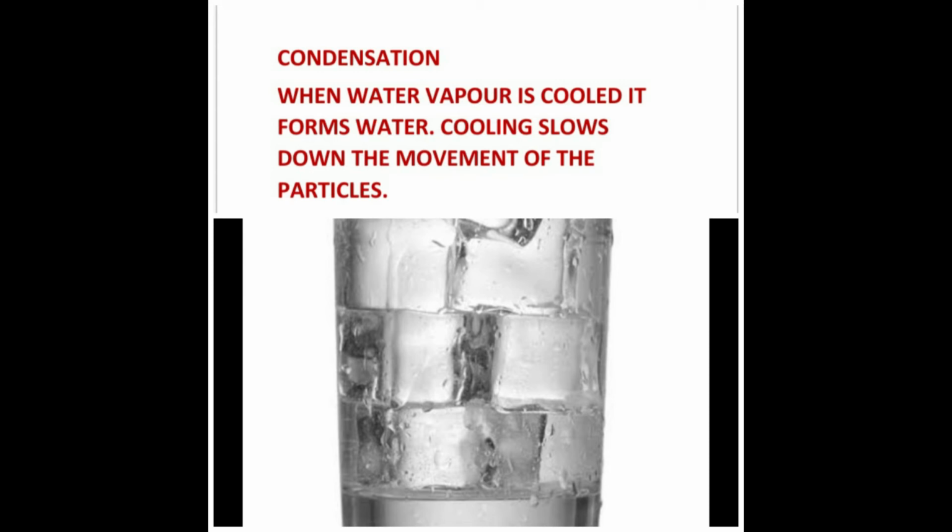So cooling slows down the movement of the particles. So the particles come closer to change from gas to liquid. So this is about condensation.